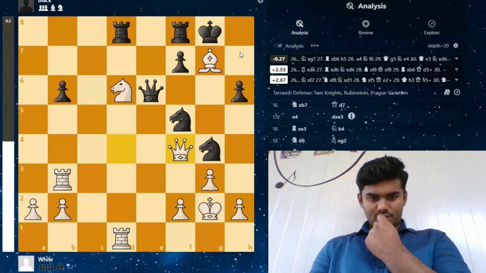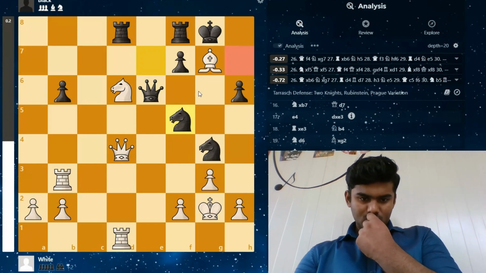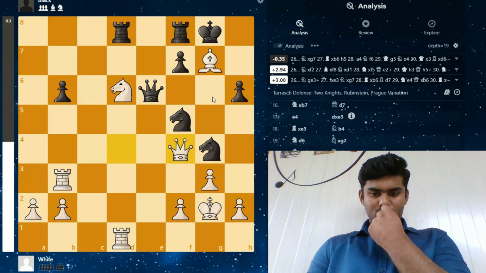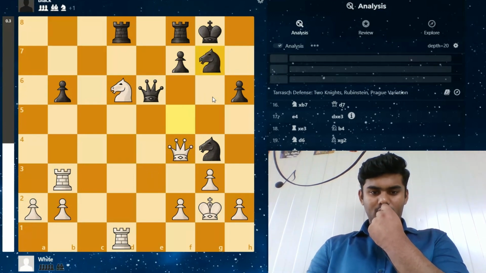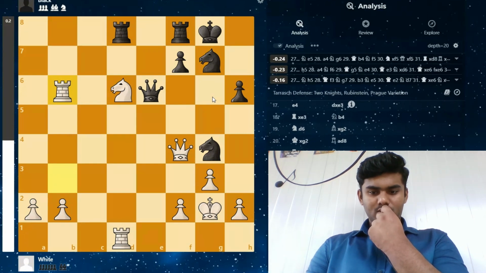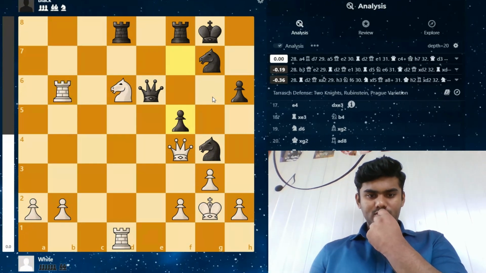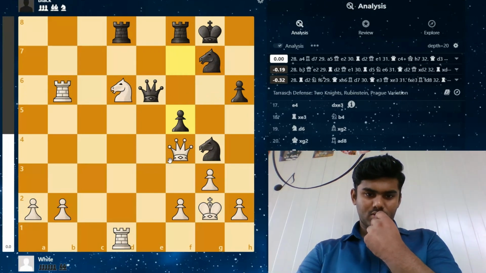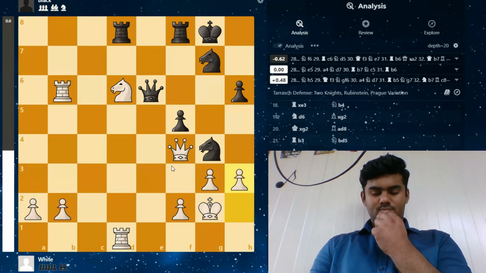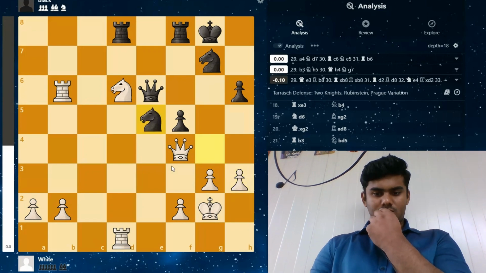Queen goes to f4. Okay, here the thing is, the queen can't take the knight on g4 because here the check comes and the queen is falling. So that's why Maghsoodloo goes to f4, queen takes f4, and knight takes g5, g7, rook takes b6 played, and f4 played by Gukesh. Here Gukesh has a piece for three pawns, and h3 is played by Maghsoodloo, attacking the knight, telling it to retreat.